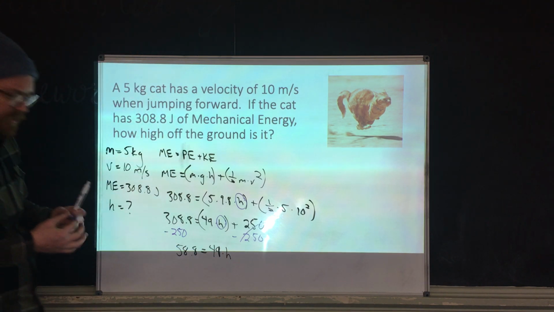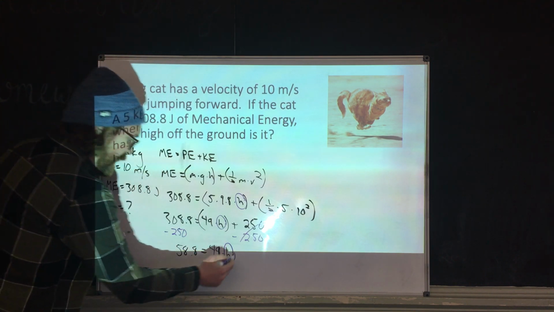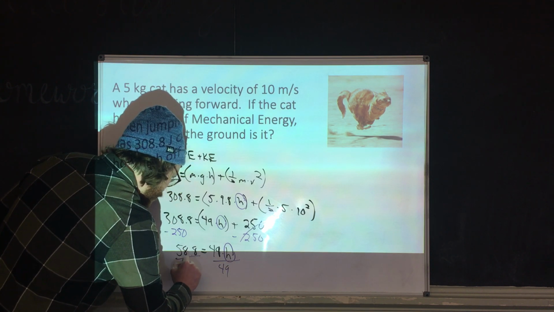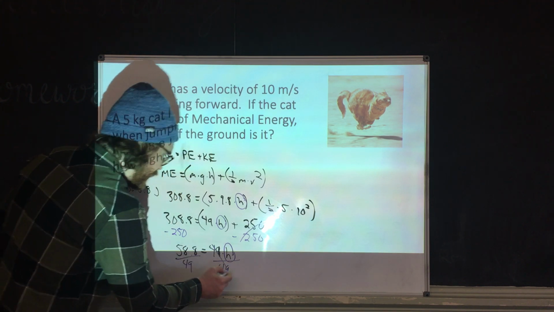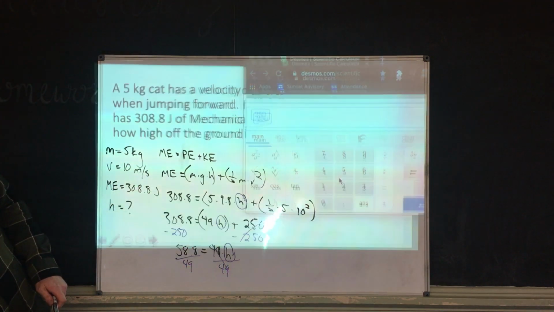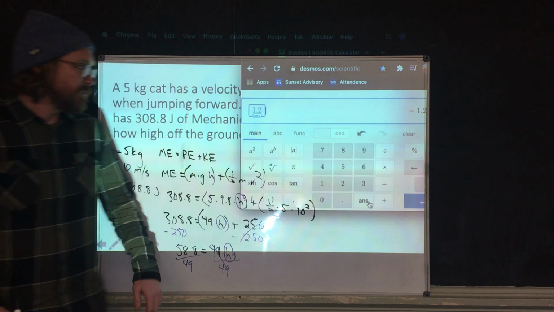Now, I know it's kind of hard to see at the bottom. h is right there. So I want the h by itself. This is multiplication, so I got to do the opposite. I got to divide both sides by 49. 49 divided by 49 is 1. And we just go back to our calculator and clear. 58.8 divided by 49. Enter. Answer is 1.2.